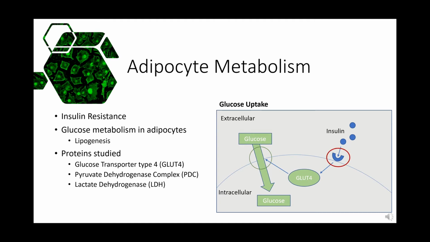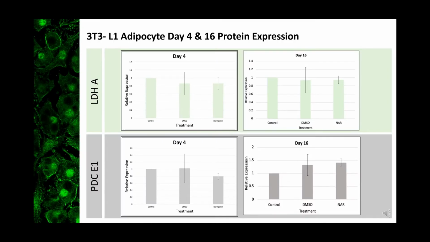Naringenin has shown to decrease this lipid buildup, and we are testing the different pathways by observing protein levels to help determine the physiology. These proteins are GLUT4, the pyruvate dehydrogenase complex, and lactate dehydrogenase. The cell samples were categorized by growth, having 3 trials in each group, day 4 and day 16.